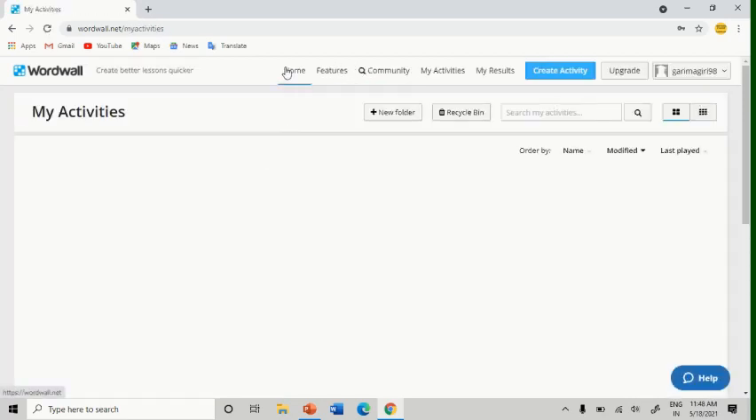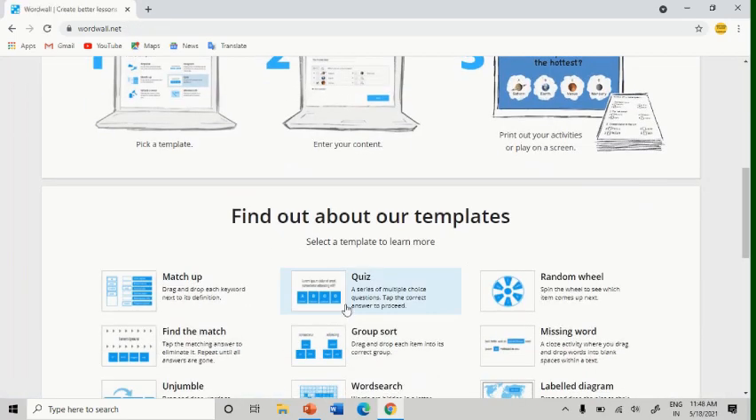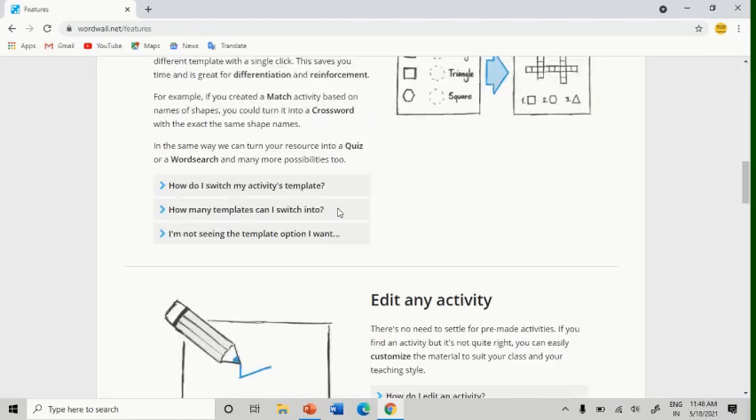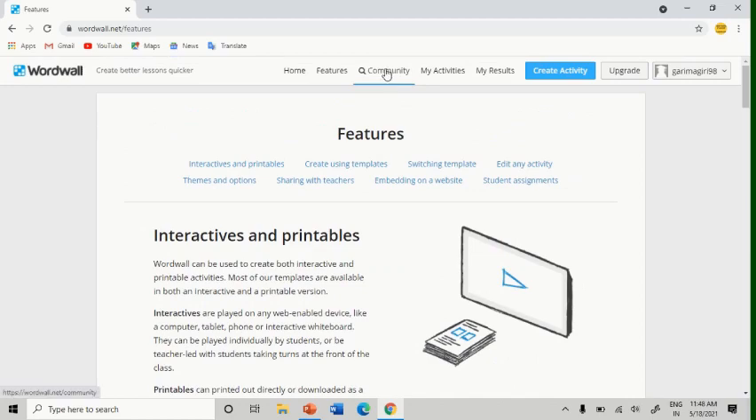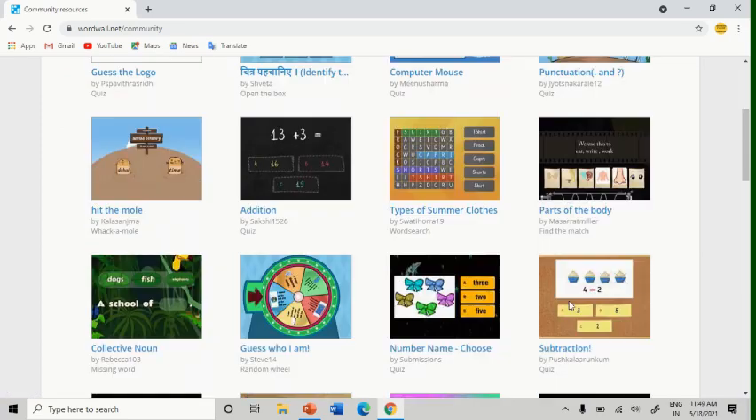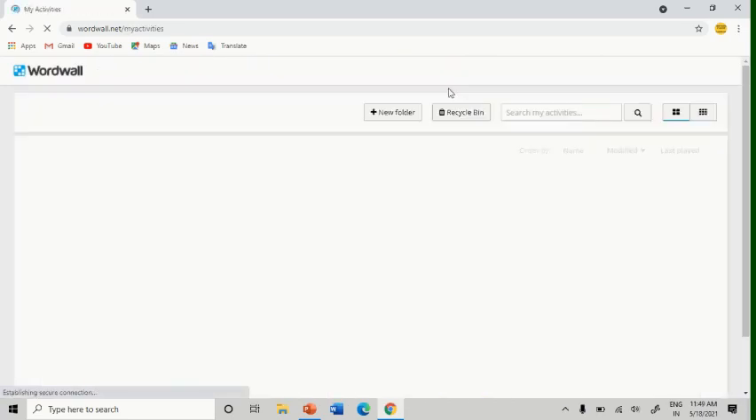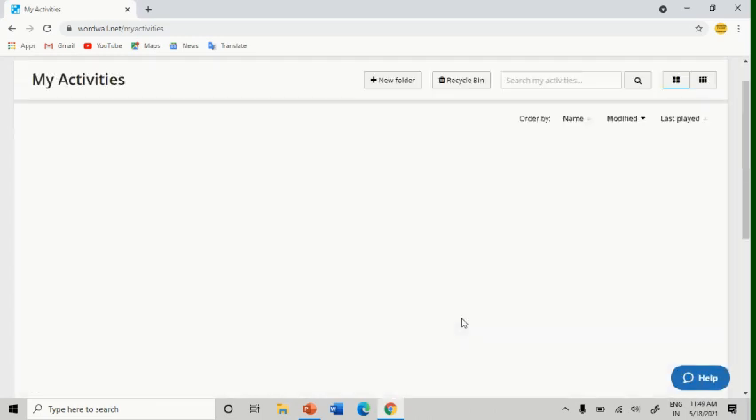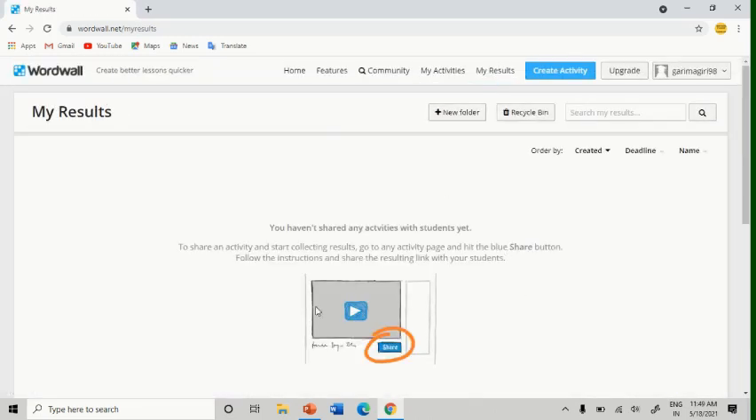After that you will see Home, where you will find the home page, then Features, where you will find the features of Wordwall, and Community, where you will find a few games already made by Wordwall for your convenience. Then My Activity, but I haven't made any activity yet, so I cannot see anything. My Results, I haven't made any activity, so I cannot see the results as well. So what will I do? I'll click on this blue icon of Create Activity.